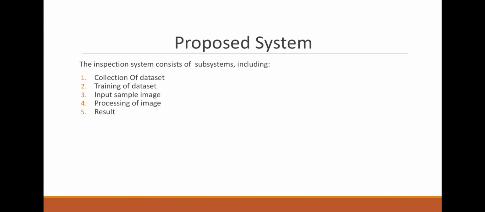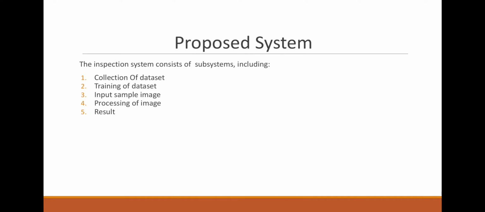The proposed system mainly consists of 5 parts: collection of dataset, training of dataset, input sample image, processing of image, and then result. In the collection of dataset, we are going to collect around 800 to 1000 images of the cracks for the dataset. In the training of dataset, we are going to use the support vector machine to train the dataset and extract the features from the dataset, which will classify further into the types of cracks.